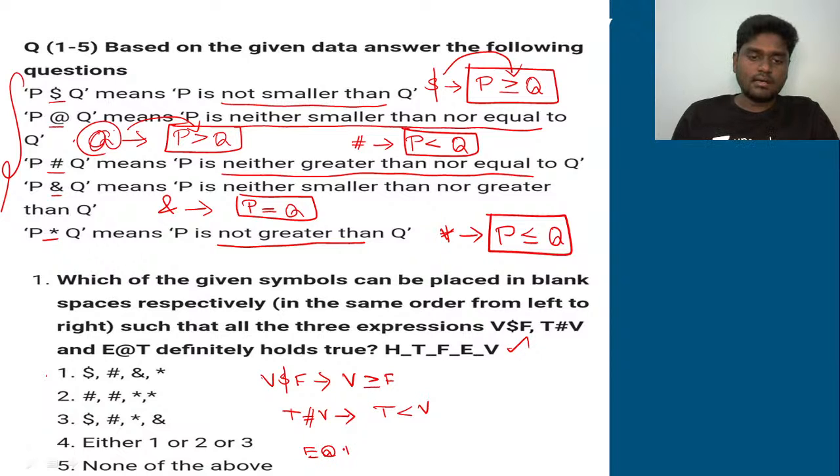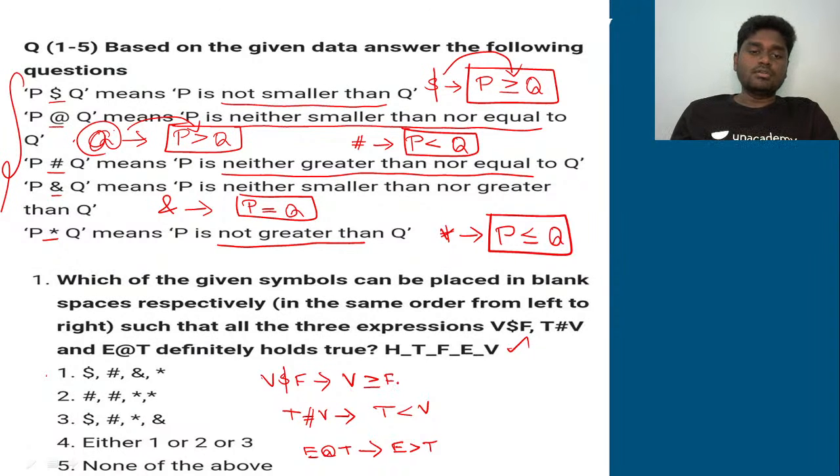So E@T means E greater than T. That's it. So guys, listen very carefully. We have exactly got the meanings of all the 3 things actually.